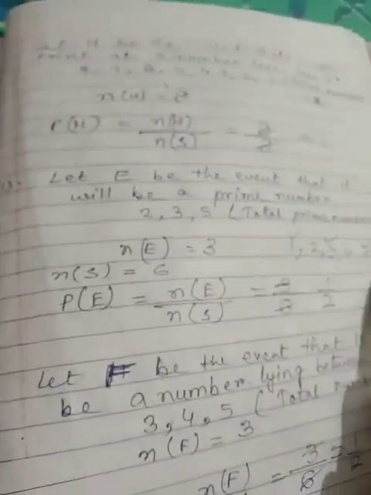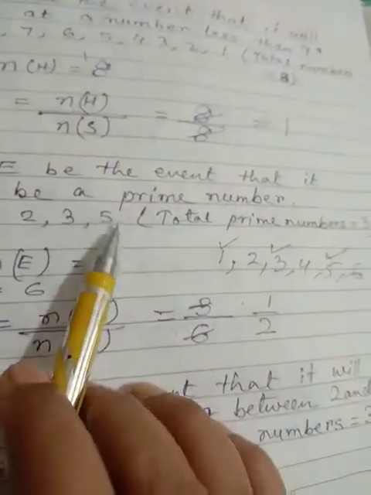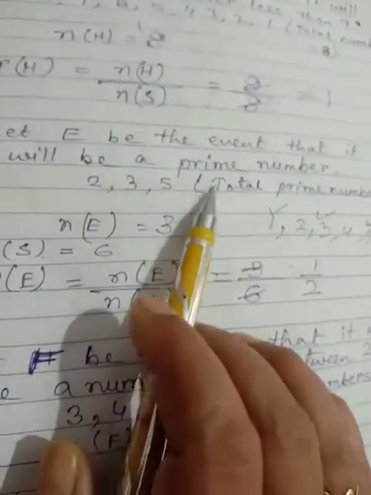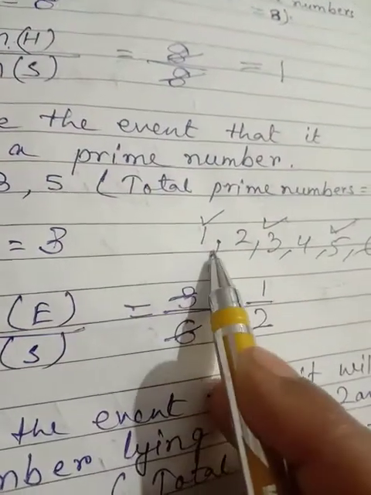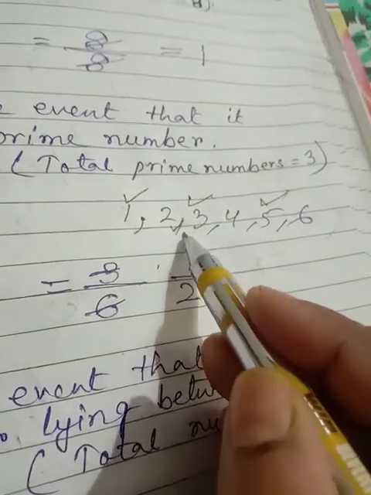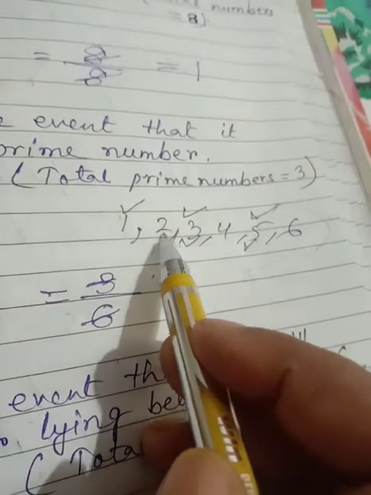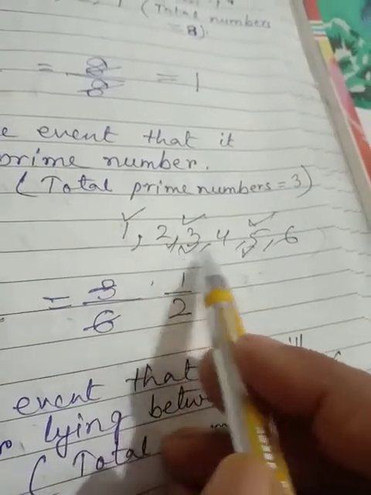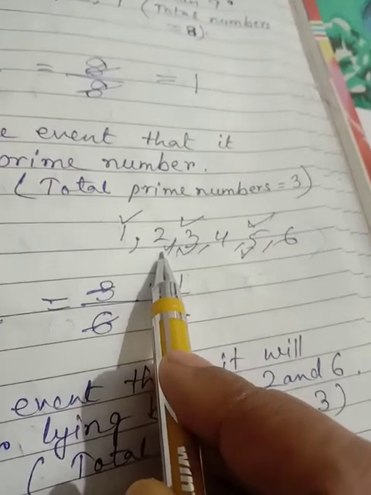Okay students, but we want that it will be a prime number. So how many prime numbers are there? 1 is not at all a prime number. 2 is a prime number, 3 is a prime number, and 5 is a prime number. So how many prime numbers are there? 1, 2, 3. So the number of favorable outcomes is 3.